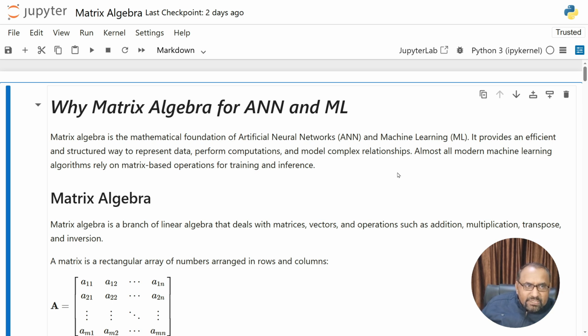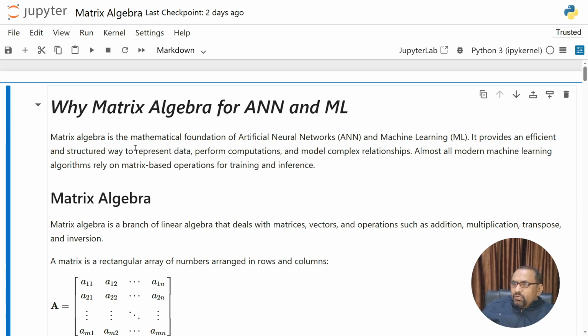So in this lecture, we will understand why matrix algebra is essential for artificial neural networks and machine learning, and how mastering it helps you truly understand how intelligent systems learn and work. So here we have the topic: why matrix algebra for artificial neural networks and ML.